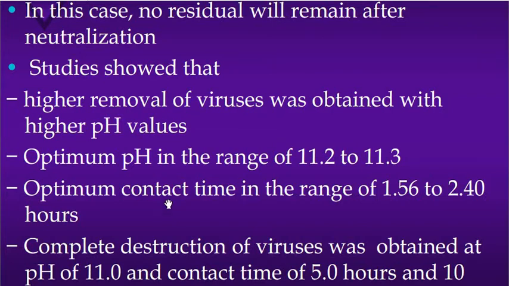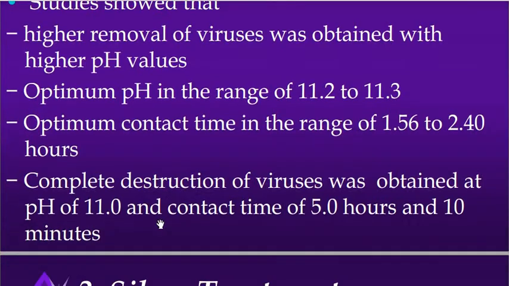Complete destruction of the viruses can be obtained at a pH of 11 and a contact time of 5 hours. But again it is a lengthy, time consuming process. It is the main disadvantage associated with this process of using excess lime.